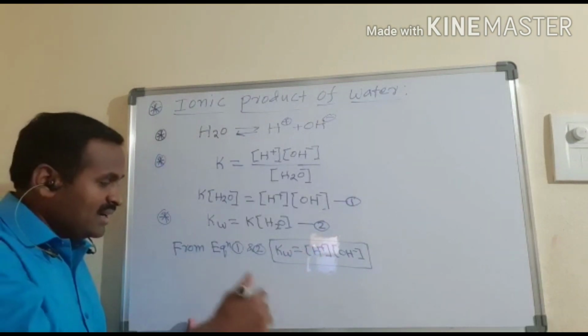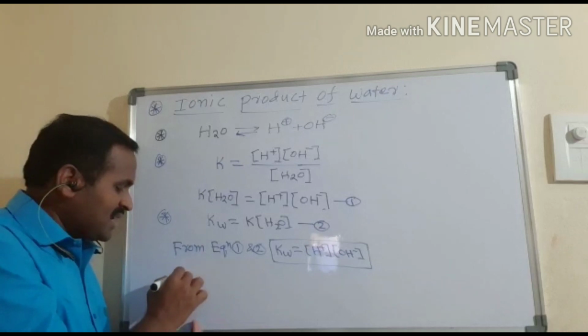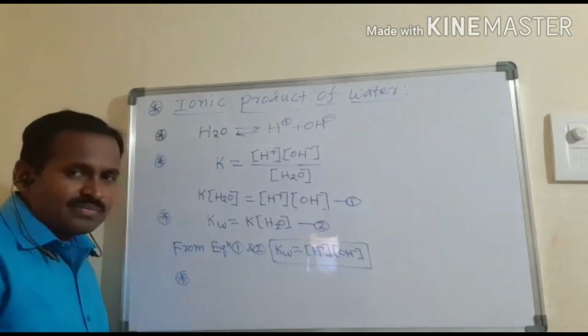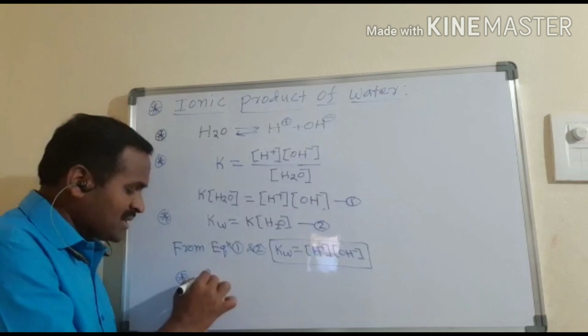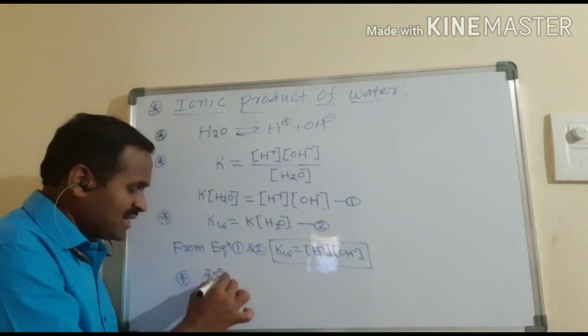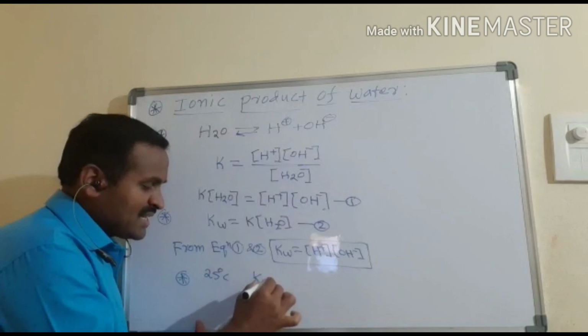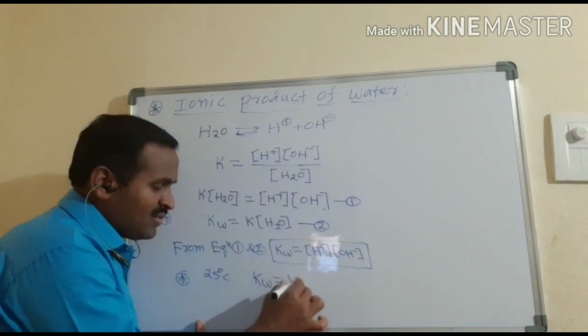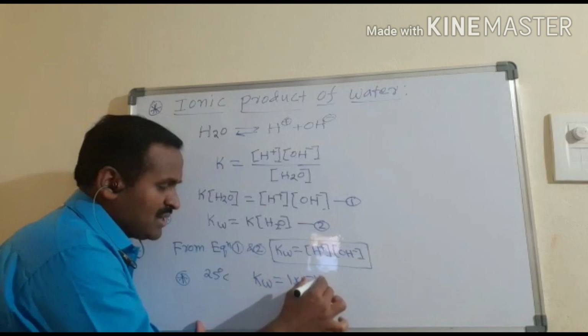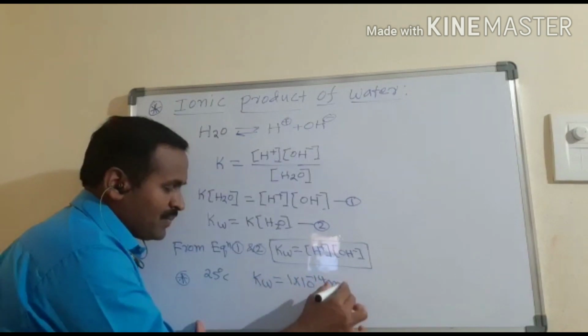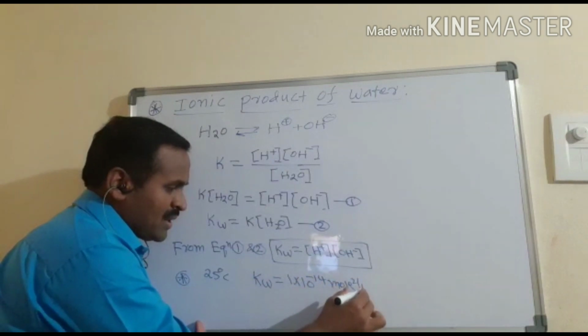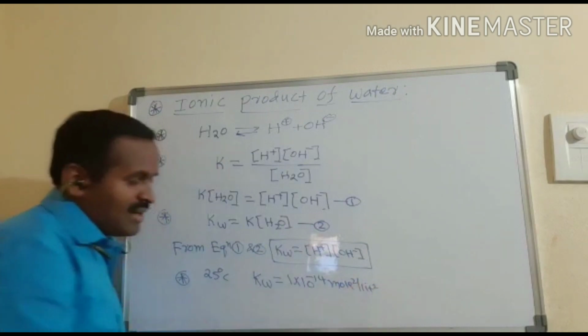Generally at room temperature, that is at 25 degrees centigrade, the Kw value is a constant, 1 into 10 power minus 14 mol square per liter square.